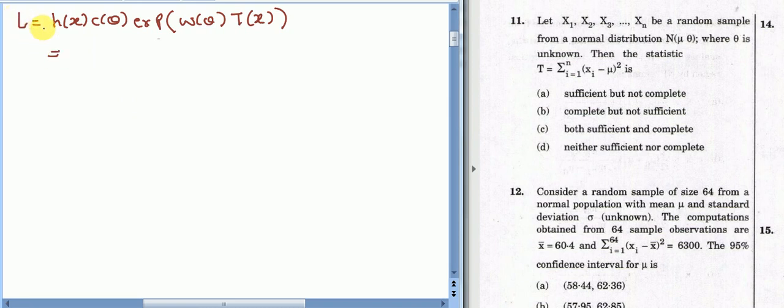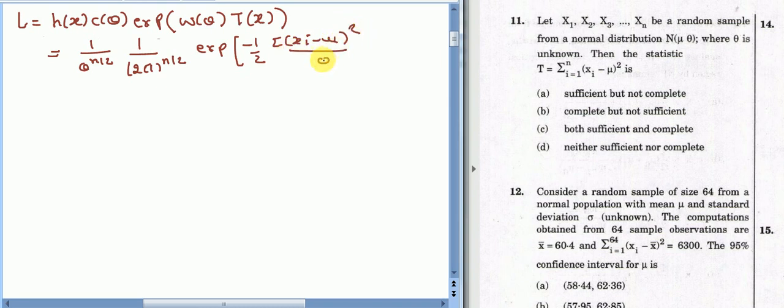Your likelihood, that is the product over i from 1 to n of f(xi), can be written as 1 upon theta raised to power n by 2, times 1 upon 2 pi raised to power n by 2, and exponential of minus half summation (xi minus mu) square upon theta square. I can write mu naught if it is known to us, but it is okay if we write mu. So this is how your likelihood can be written.